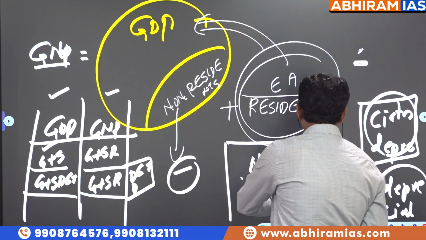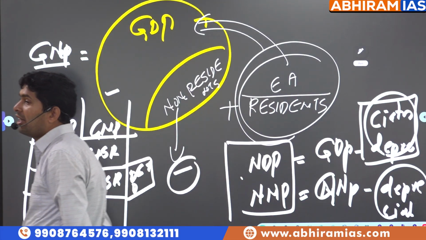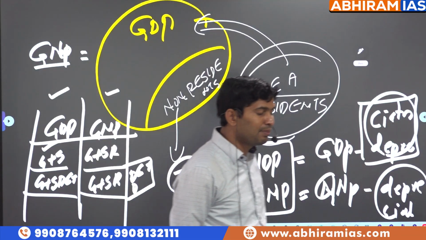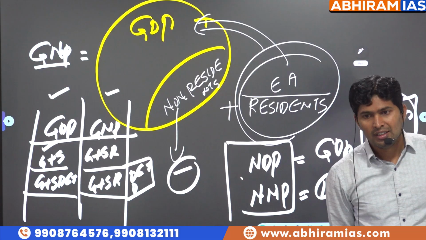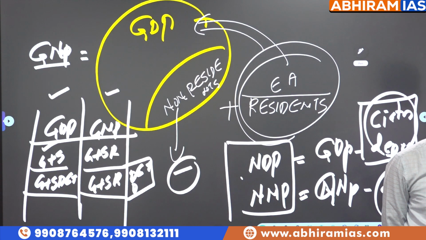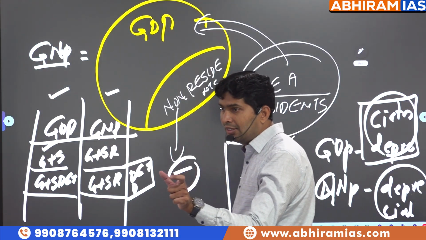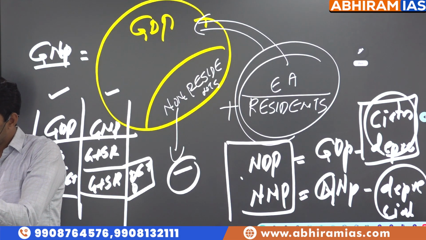Why are NDP and NNP not used for economic growth comparison? Depreciation varies with accounting standards from country to country. The base is not uniform, so you cannot compare. Meaning an IT company is procuring laptop systems for the employees. We consider in India the lifespan of the system is 10 years, meaning after 10 years that system's value will become 0. For every year, 10% is the depreciation, because 10 years is the lifespan. So after 10 years it becomes 0. 100% value over 10 years. For every year, depreciation is 10%.